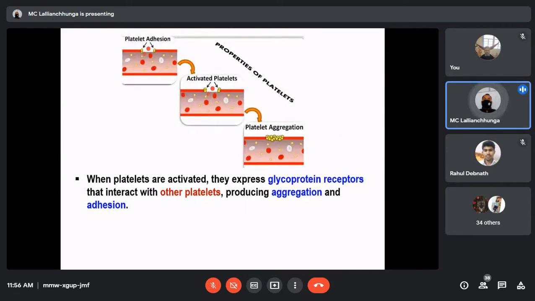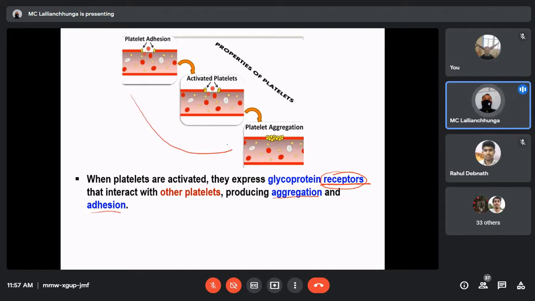When platelets are activated, they express glycoprotein receptors that interact with one another. So another receptor is also there in the platelets. This receptor is not for the collagen, but for the interaction among the platelets themselves. These receptors allow the platelets to adhere together, producing aggregation and adhesion.